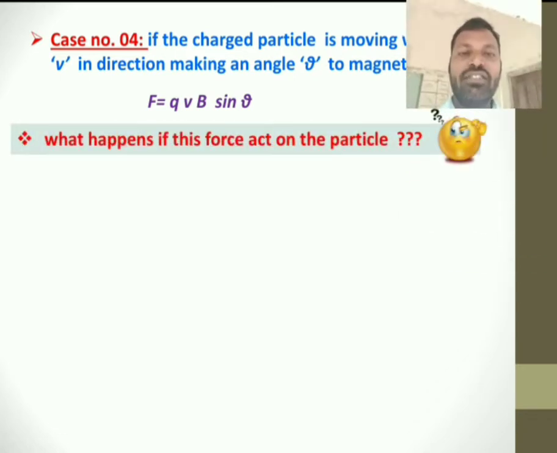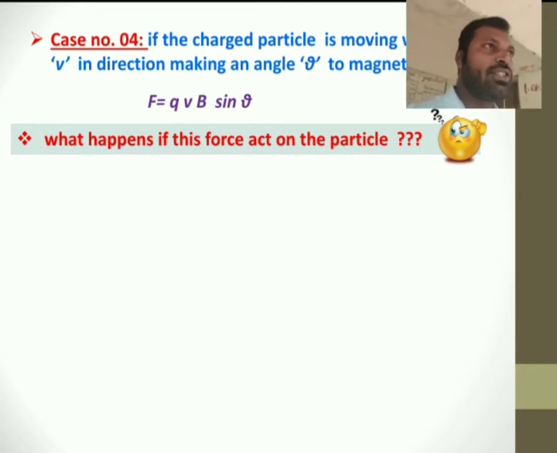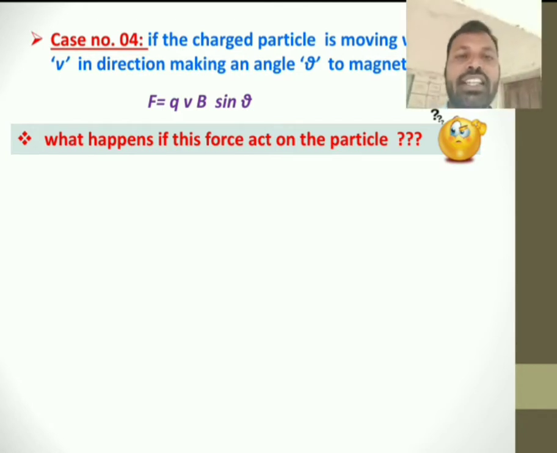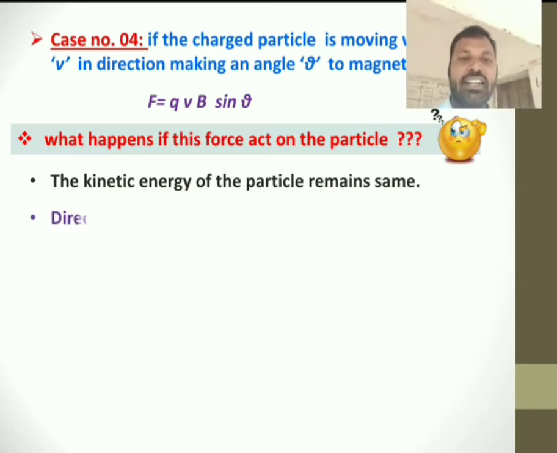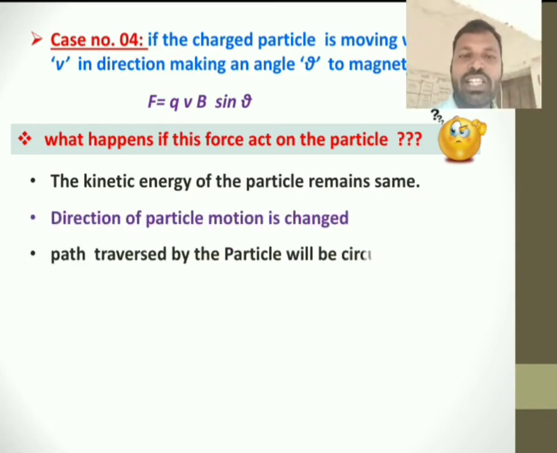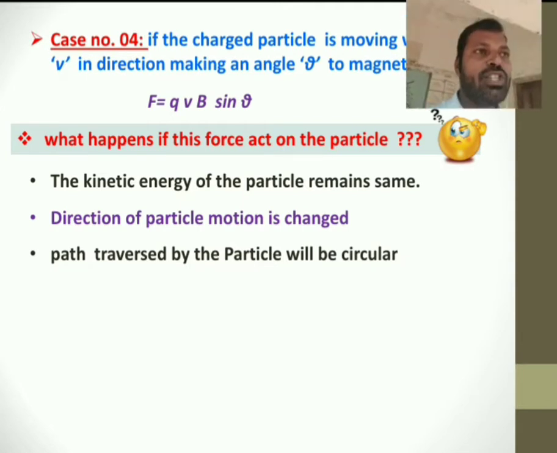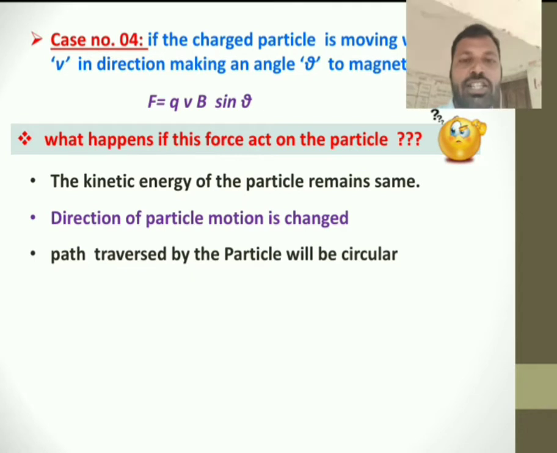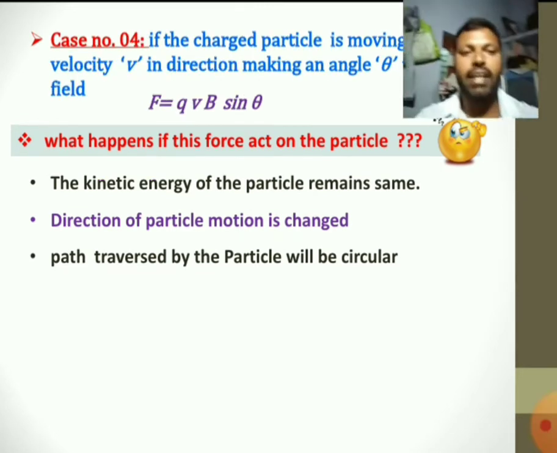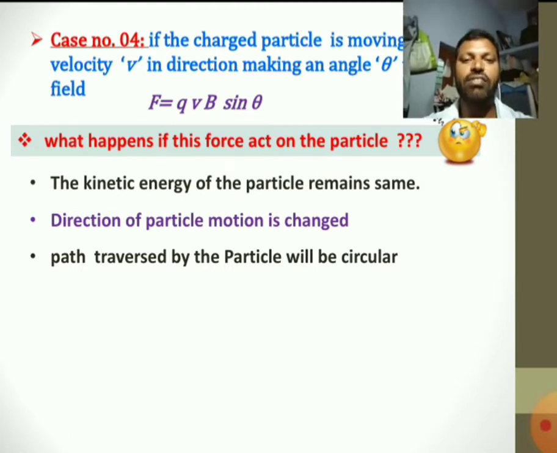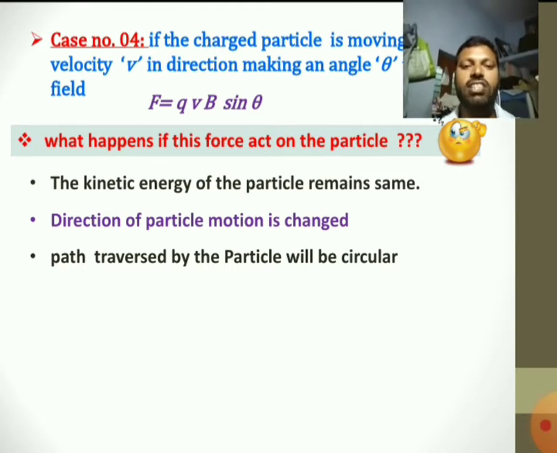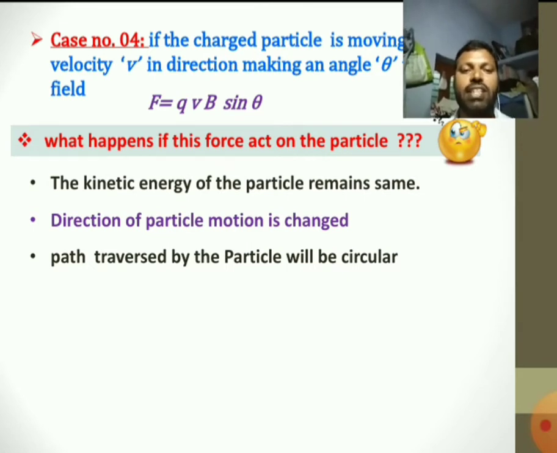Now if this much force is acting on the charged particle, what happens to that particle? If the force F equal to qvB is acting on the charged particle, the motion of the charged particle is affected. How? There is no change in kinetic energy, but the direction of the particle's motion is altered. That means the direction is changed after entering the magnetic field. It takes a circular path. When a charged particle enters the magnetic field with velocity v, it changes its direction of motion and travels in a circular path.